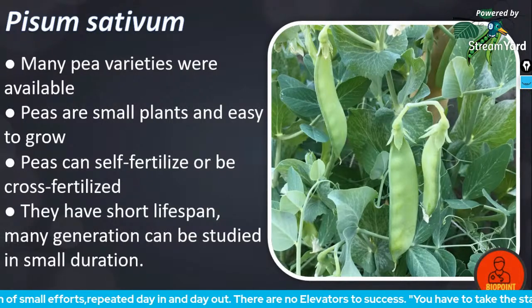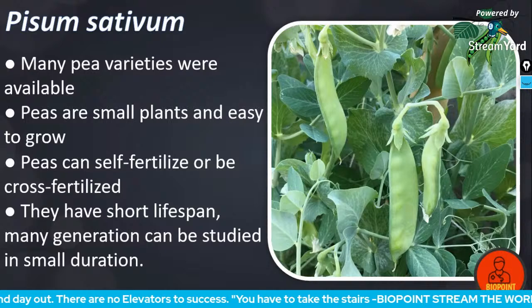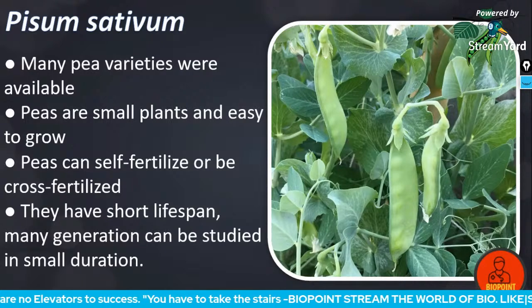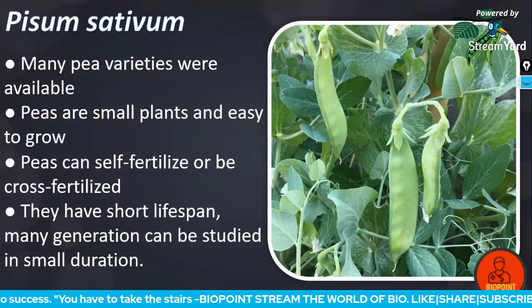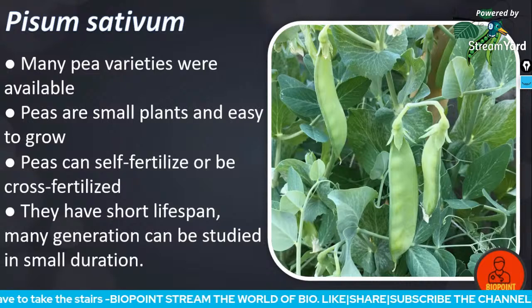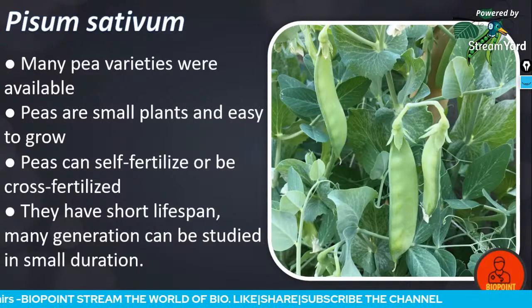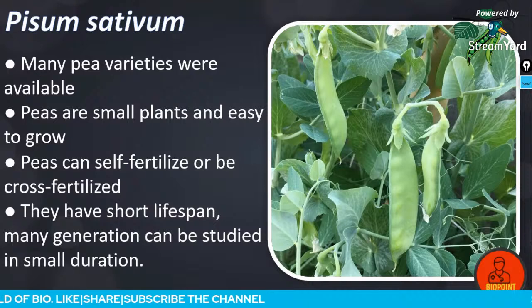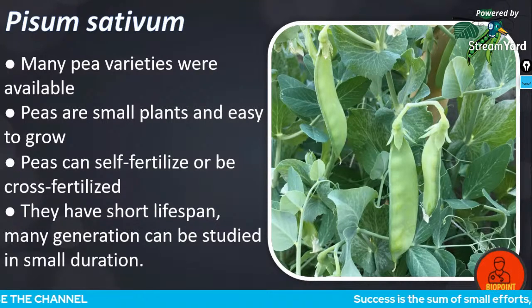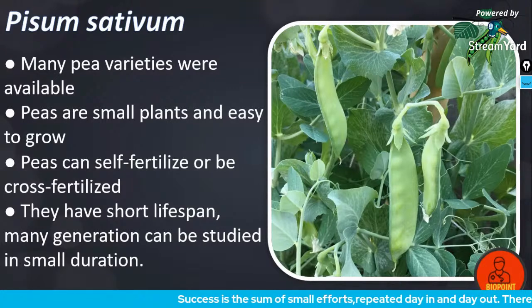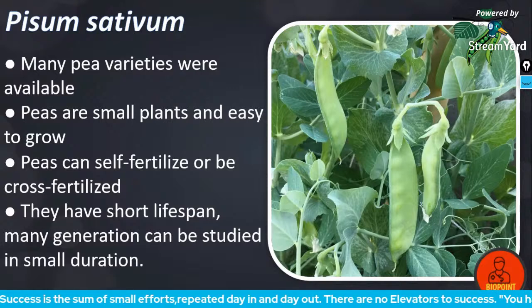As we move forward, we'll come across Drosophila melanogaster also. There you have a similar question: why Morgan selected Drosophila melanogaster for his experiments. Exactly the same thing happens here. A question may come in the NEET exam, like which of the following is the criterion why Mendel chose the plant Pisum sativum, or garden pea, for his genetical experiments.